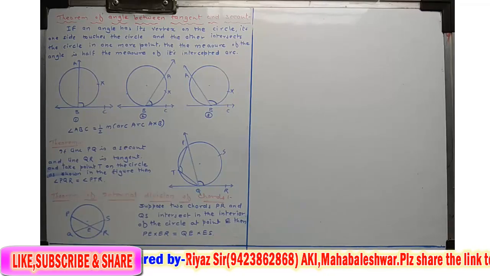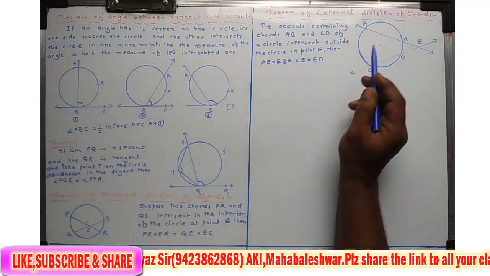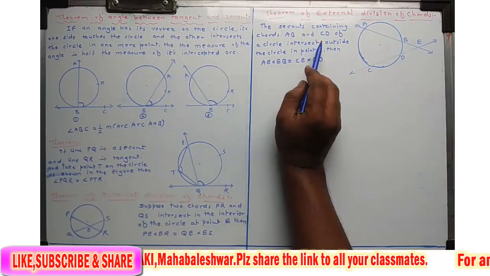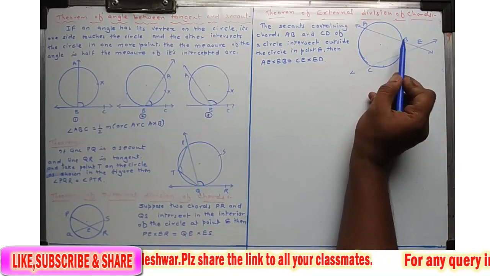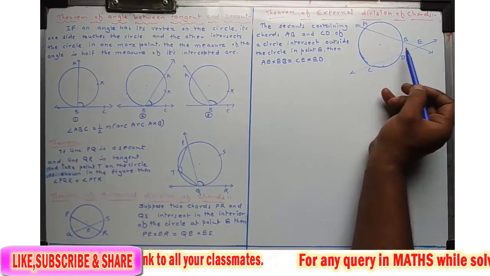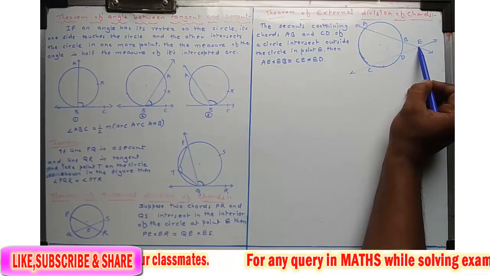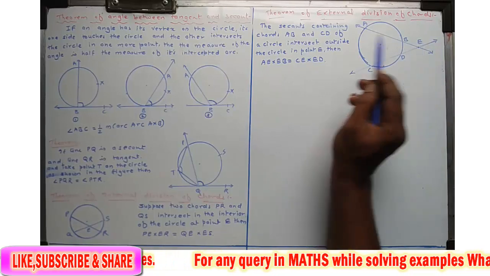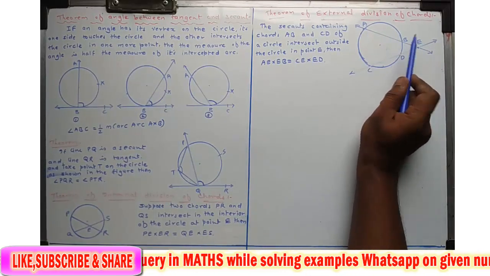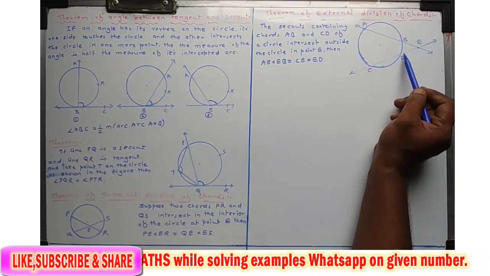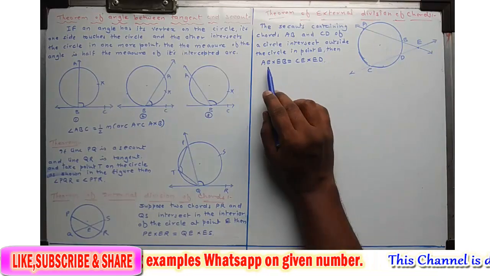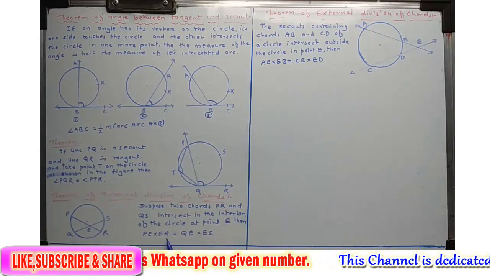Now the next theorem is the theorem of external division of chords. Here two chords are there, chord AB and chord CD, and we extend them. They intersect in point E. If they intersect in point E, then AE into EB is equal to CE into ED. So remember this. Here four segments are given. Here also four segments are given.